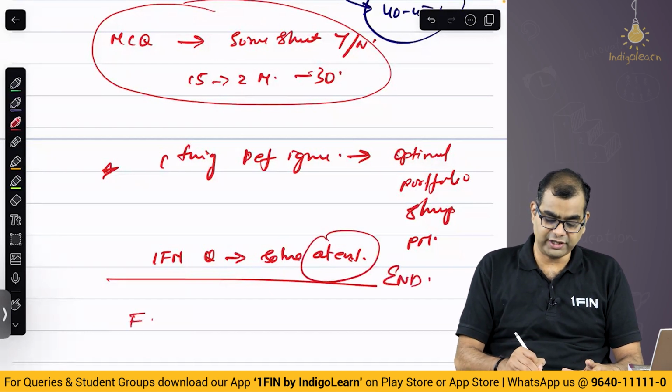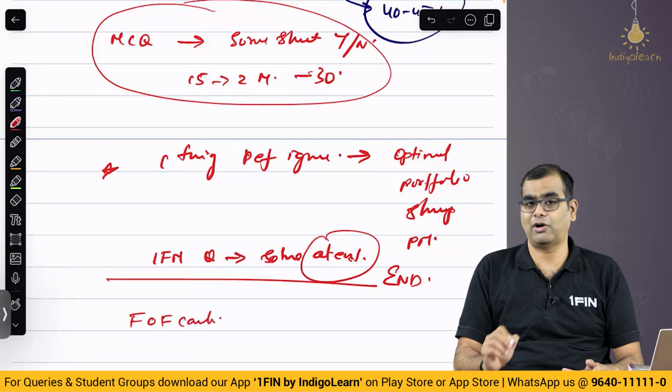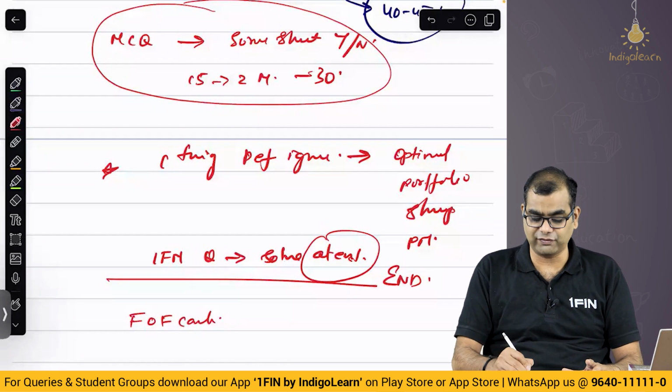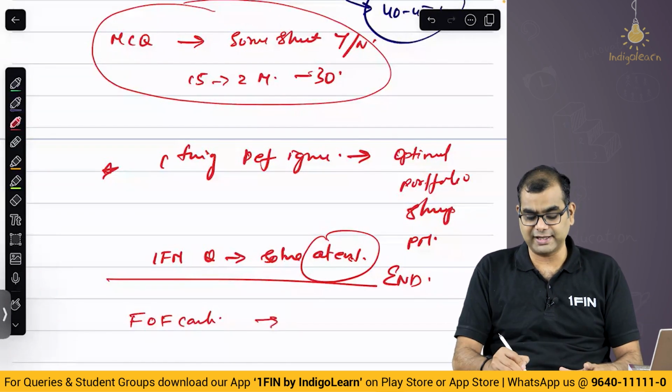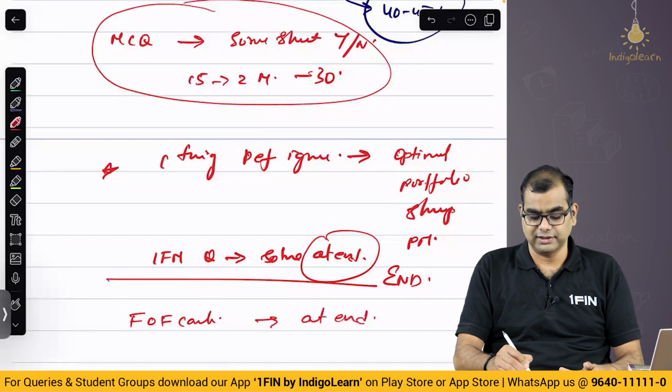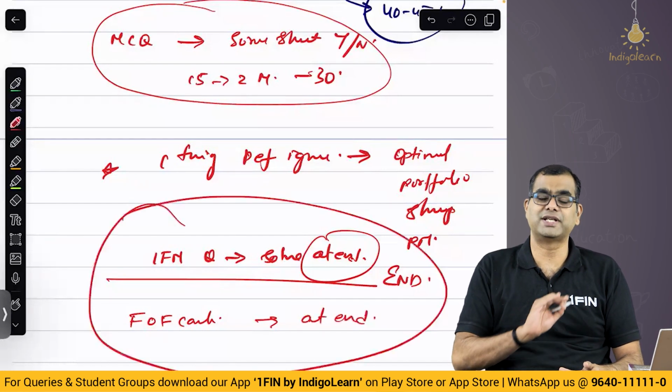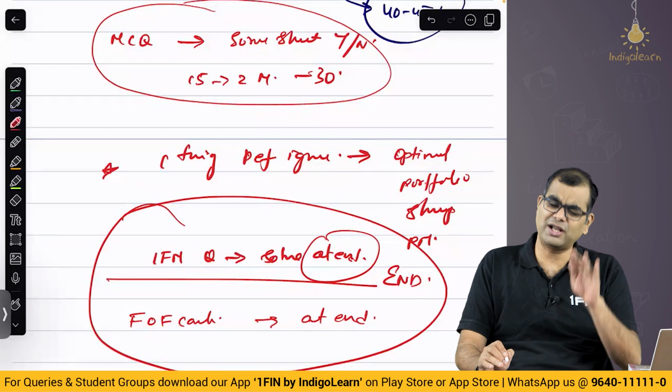Same way, fate of forward contract. A lot of people find this difficult. Now, I am not saying don't study. I am saying for fate of forward contract, leave 3-4 pages blank, solve at the end. These two I am saying solve in the end. Don't solve them in the beginning because they are confusing.